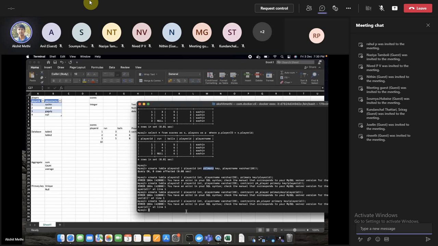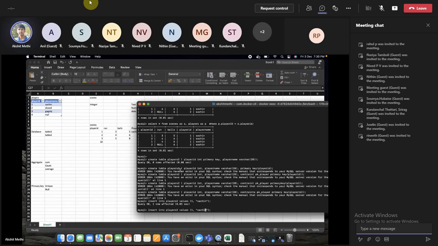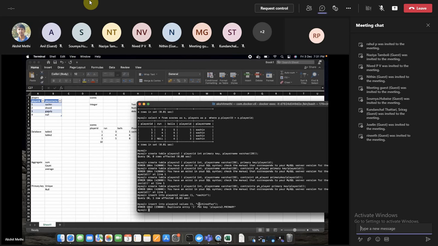Okay, so let's say I try to insert some value into my new table players 2, and the values are something like 1 and Sachin. This will work, but let's say I try to enter a duplicate value, like this is another value. It will say this is a duplicate entry for this key, since this particular key, the first column, is a primary key.